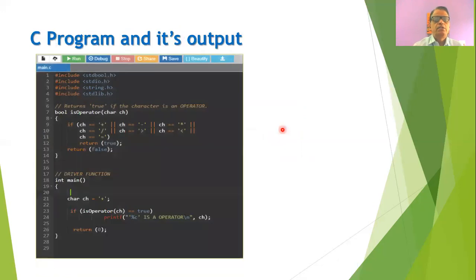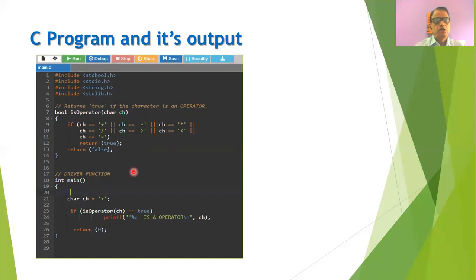Now let us see one C program and let us check for its output. Now this is a simple C program which is being written in order to determine some functionalities of the lexical analyzer. Suppose in this C program we are determining if the input character is an operator or not. So this is a prototype program where we have inputted certain characters such as plus, minus, star, slash, greater than, less than, and whenever the input character is one of these types, then this function will return the true value, otherwise the function will return the false value.